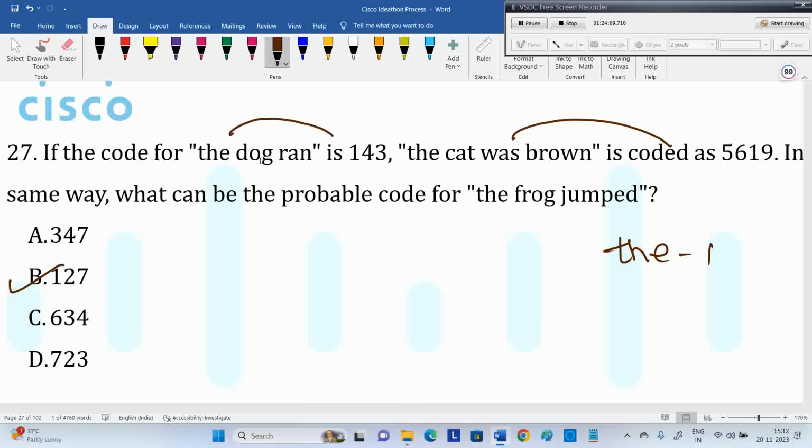For some questions we may not be able to say what the correct answer is. It can be 1 to 8 also. 8 is also not used. It can be 0 also, 1 to 0. Two new words, two new codes are required. So that's there in the options as 1 to 7.